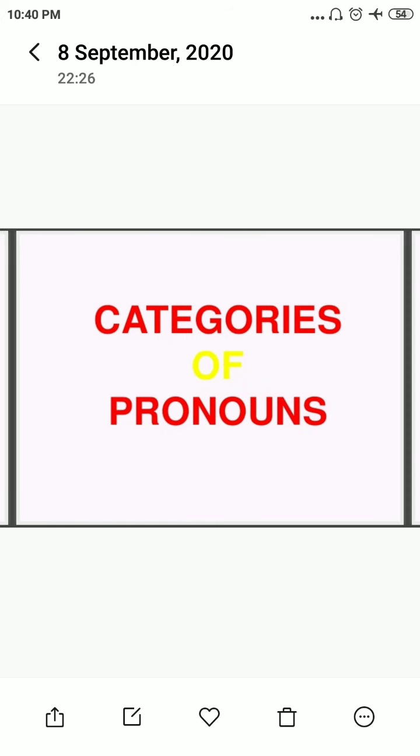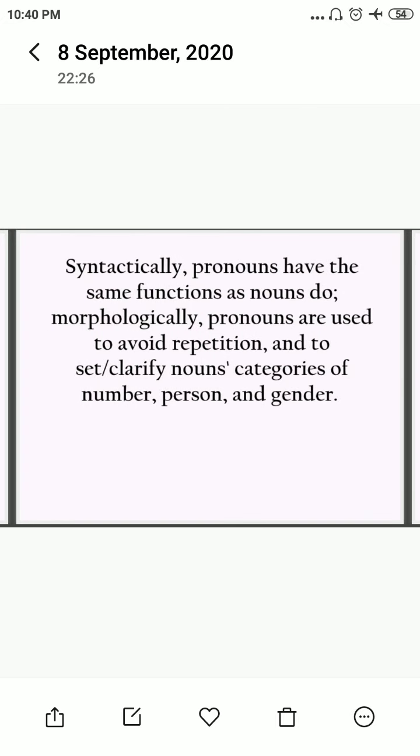Before moving to the categories, let me tell you why we use a pronoun. A pronoun is used to stop or avoid the repetition, or to clarify a noun. To clarify a noun or to avoid the repetition of a noun, we use a pronoun.